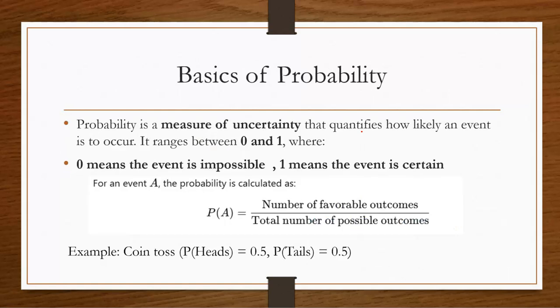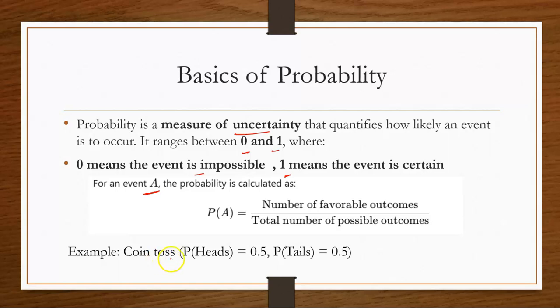So what is probability? Here we can see the definition of probability. It is a measure of uncertainty. Probability can be defined as a measure of uncertainty that quantifies how likely an event is to occur. The probability of something ranges between 0 and 1. 0 means the event is impossible to happen, and 1 means the event is certain, a 100% chance of occurring. So for an event A, the probability of A occurring is calculated as the number of favorable outcomes divided by the total number of possible outcomes.